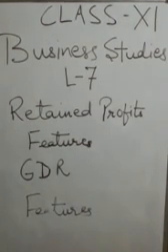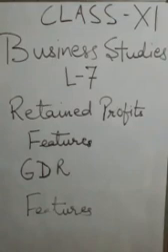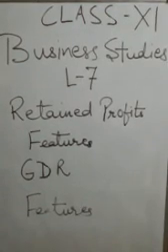The first Indian company to issue GDR was Reliance Industries. It sold $150 million worth of GDR in 1992.